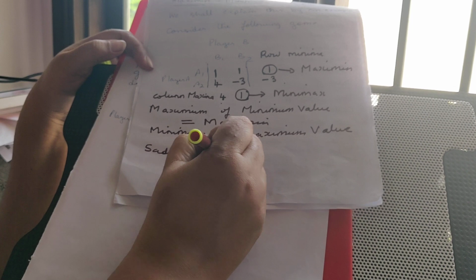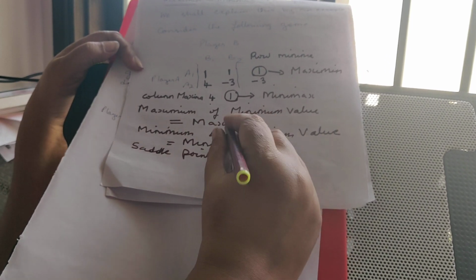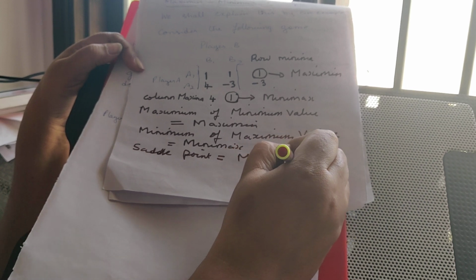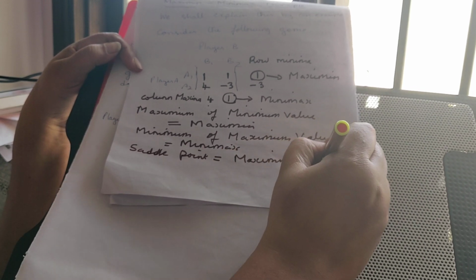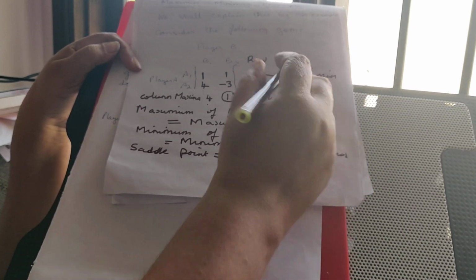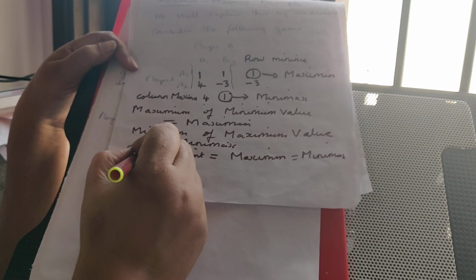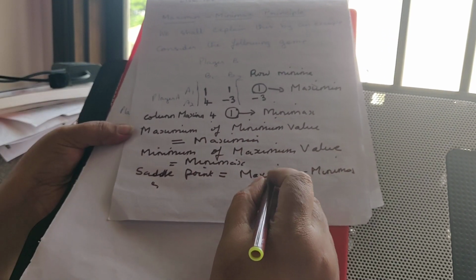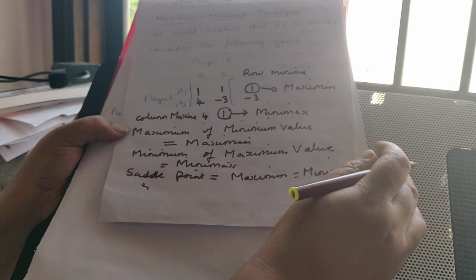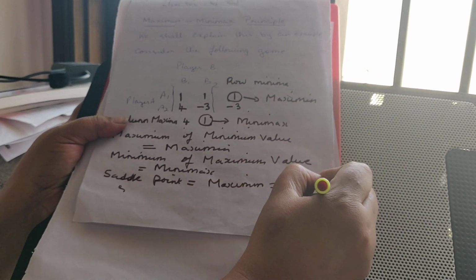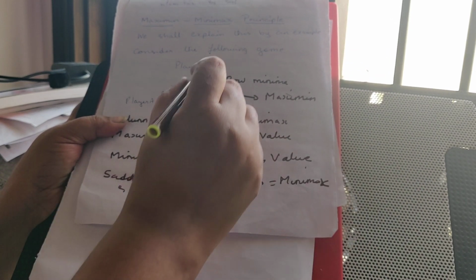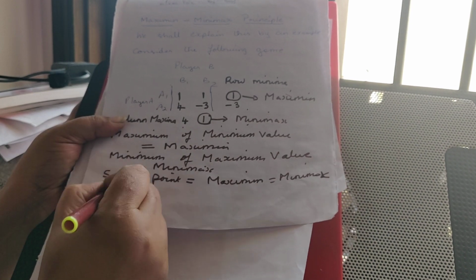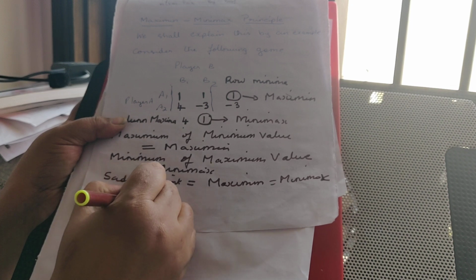Saddle point is nothing but a point where maximin is equal to minimax. Okay. So now in this problem both are the same. That means saddle point is nothing but where both the values are the same, that is, maximin is equal to minimax. Okay. So that means this game has a saddle point.